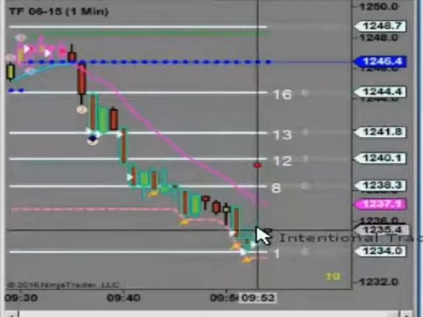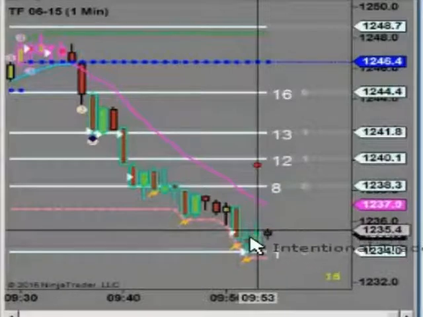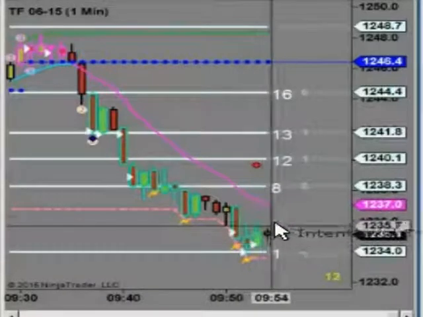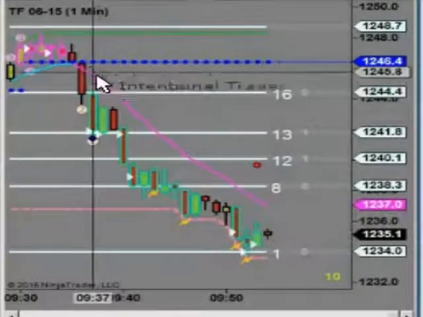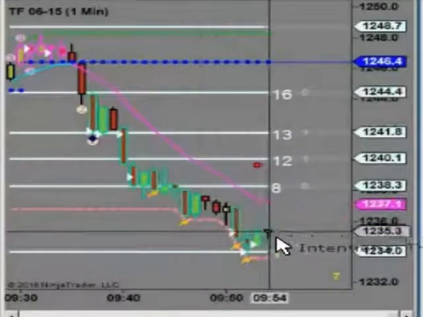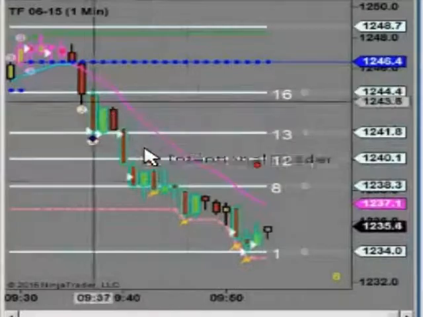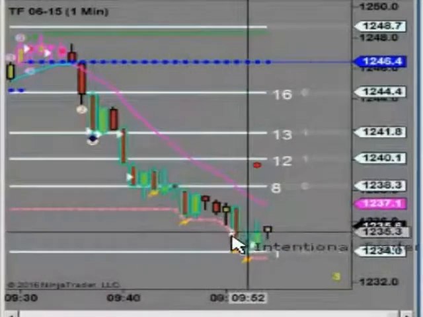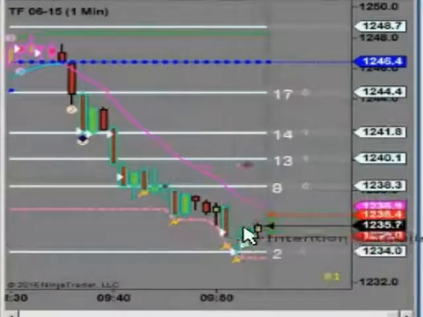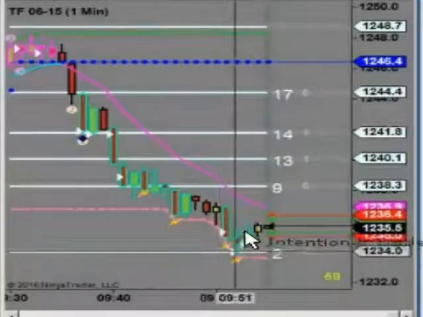Now, whatever happens now, I don't care. In fact, is this a reversal? Don't know, don't care. The fact is we have a downward trend, and I'm expecting that trend to continue, just like trend traders do. But I just play this little sweet spot, this little pullback right here.